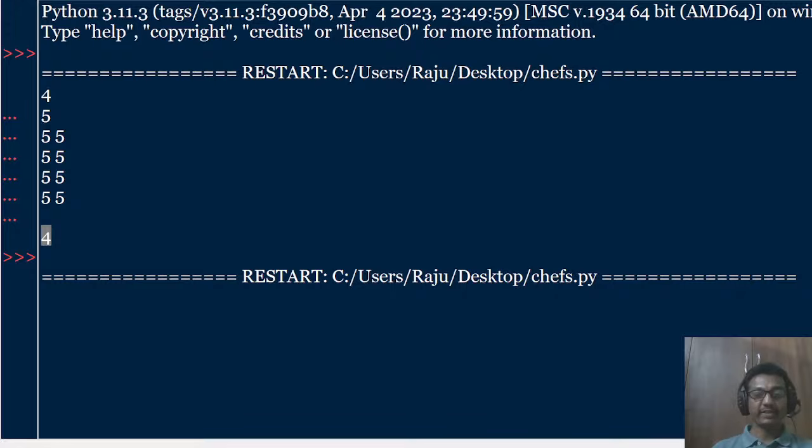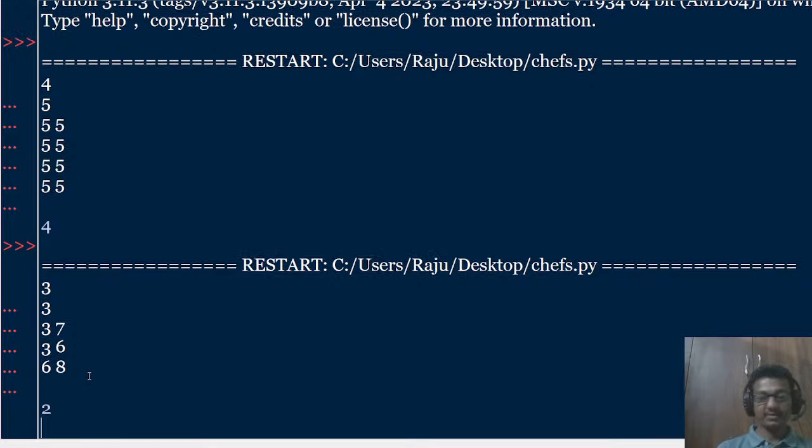Here it is waiting for the input, so you need to supply the second test case input. I'm just pasting the second test case input into this program, then enter.